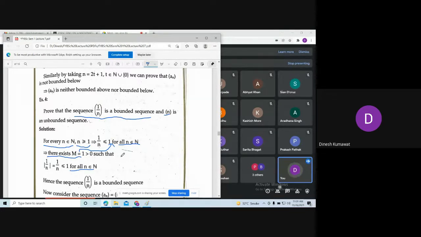So we have shown that mod of an is less than or equal to k, where the value of k is 1, which is bigger than 0. And if I can show that mod of an is less than or equal to k, then using that theorem we can say that the sequence 1 by n is a bounded sequence.